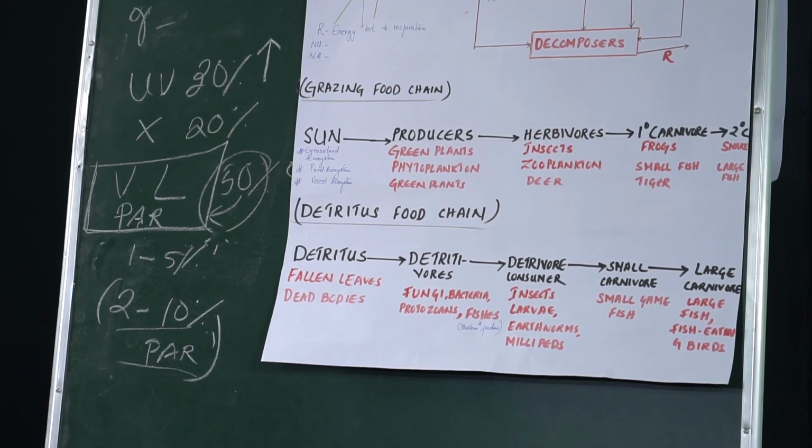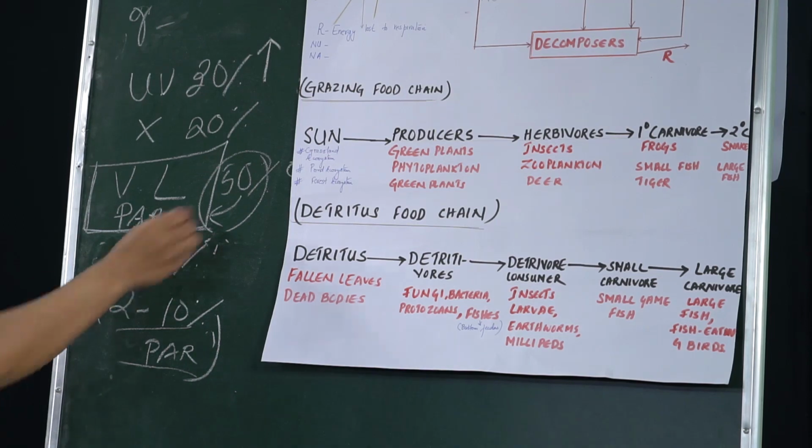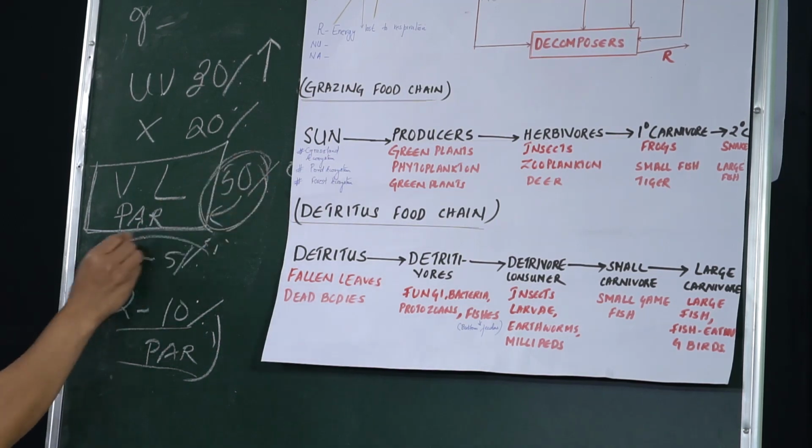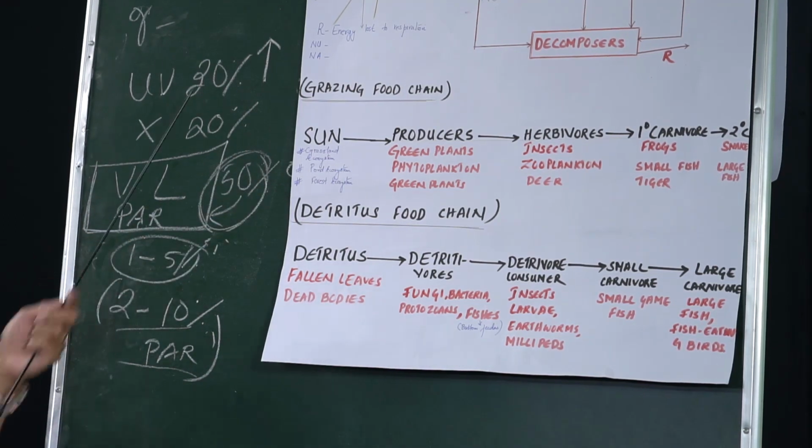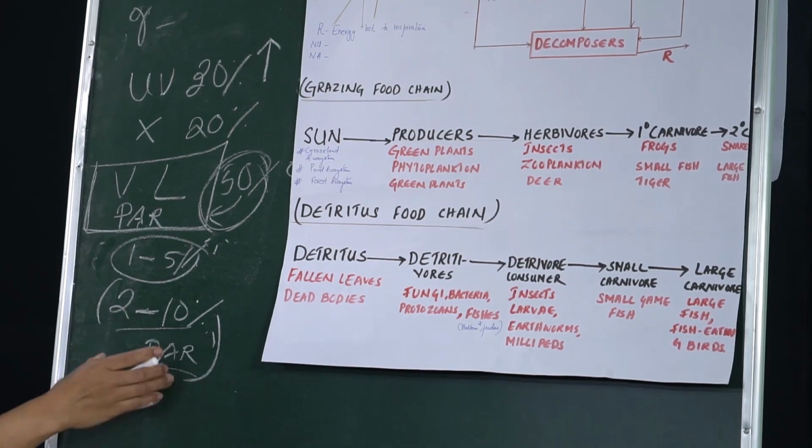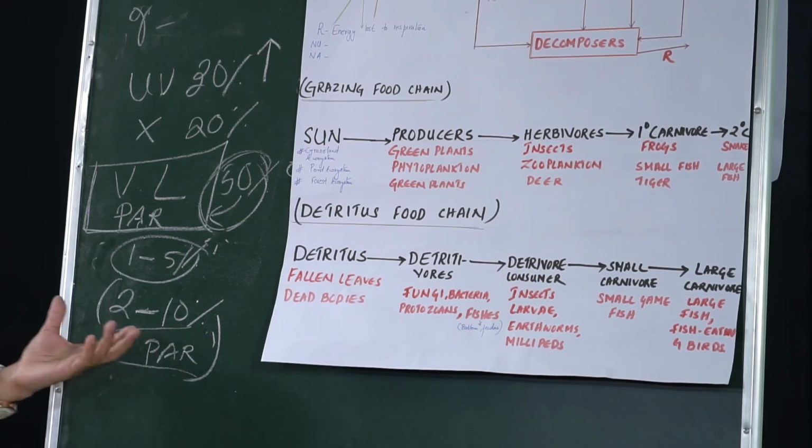So the plant uses only a small fraction of this light, which is equivalent to 2 to 10% of the photosynthetically active radiation, and with this light the plant carries out photosynthesis.